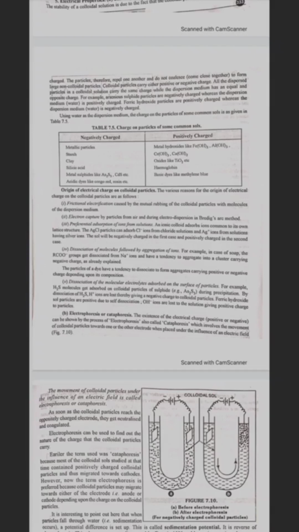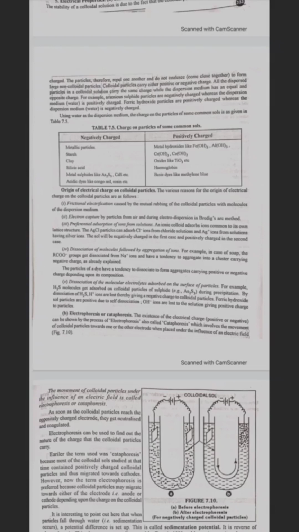For example, hydrogen sulfide molecules get adsorbed on colloidal particles of sulfide during precipitation. But on dissociation of hydrogen sulfide, H positive ions are lost, thereby giving a negative charge to the colloidal particle. Ferric hydroxide sol particles are positive due to self-dissociation. OH negative ions are lost to the solution, giving positive charge to the particle.